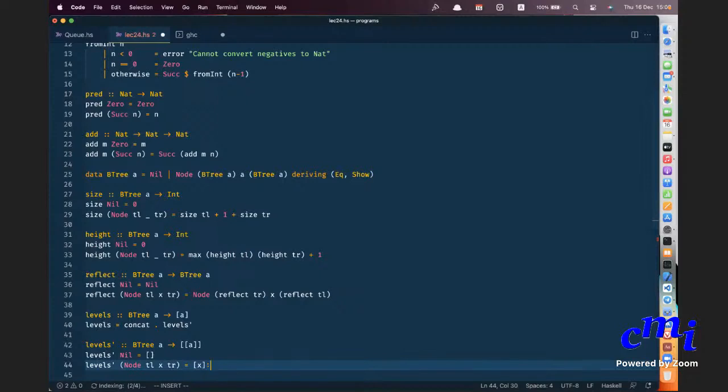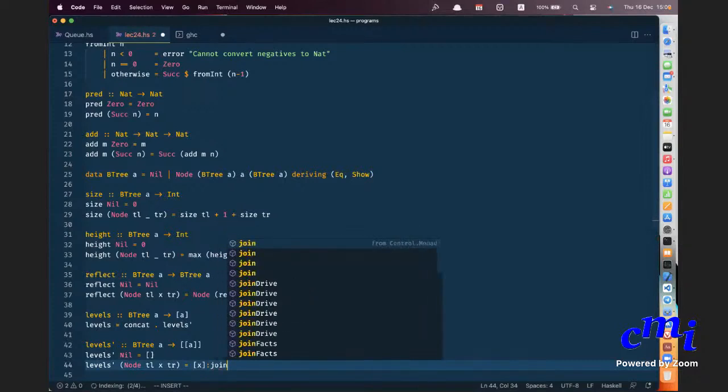The only thing is that when you join them, it is like doing zipWith plus plus, except that one tree might be taller than the other tree, so there might be some levels missing in one of the trees. In which case, if you just do zipWith, remember, if one tree is taller than the other, it will just eat up the things, right? So what you need to do is you should write your own function called join, let us say.